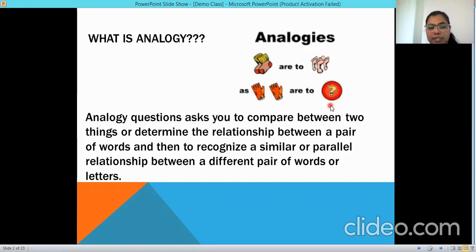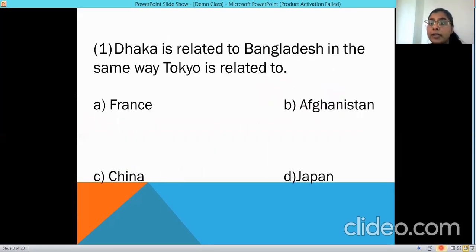Now we'll also have a brief discussion about the types of analogies. There are opposite analogies, object and group analogies, cause and effect analogies, effort and result analogies, degree and characteristic analogies, and problem and solution analogies. Here we are discussing the relationship of one to the other.